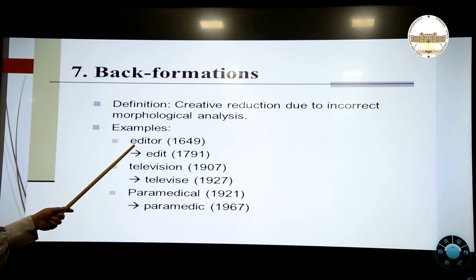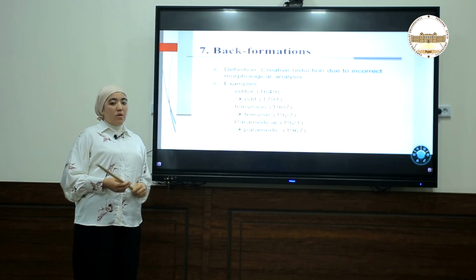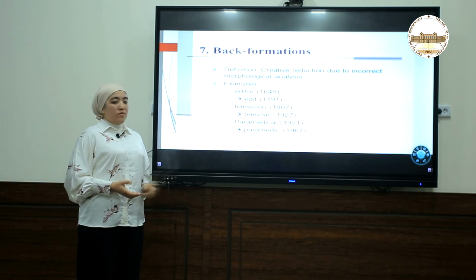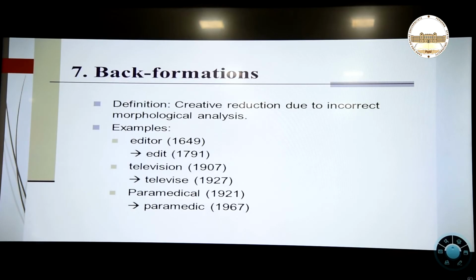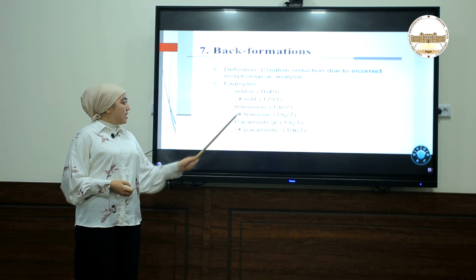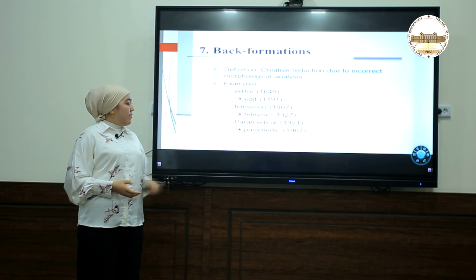You see, from the years, you can know that the first "editor" was accepted as a new word, and then "edit" was created with the help of "editor". Or if you pay attention to the next one, television, this is actually a word that was accepted in the past, in 1907.